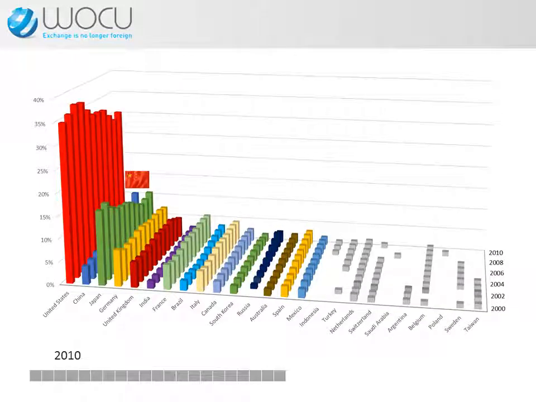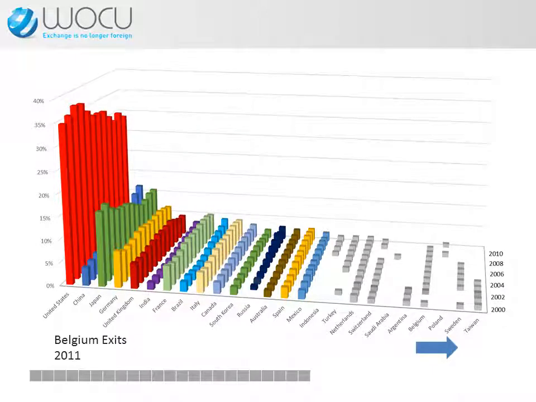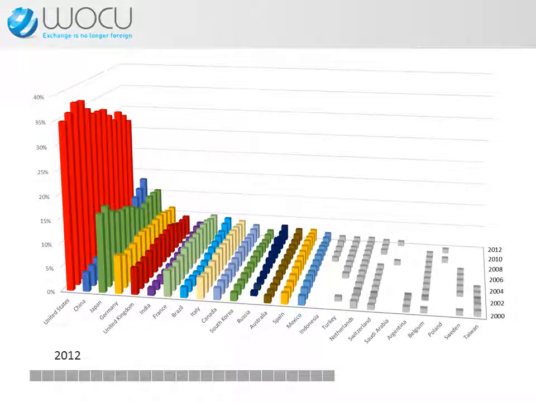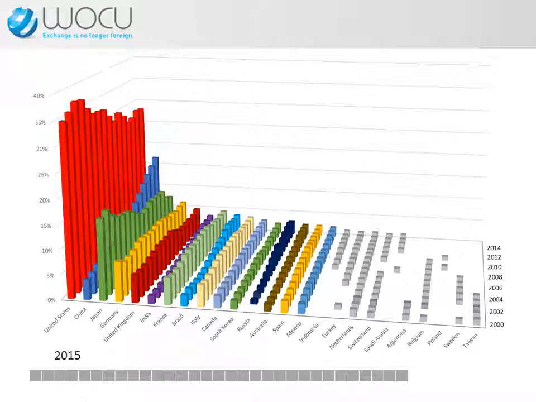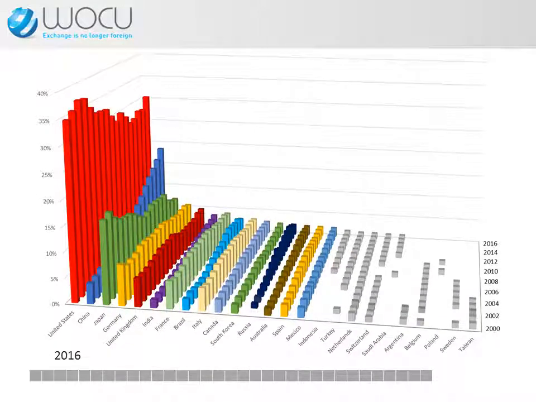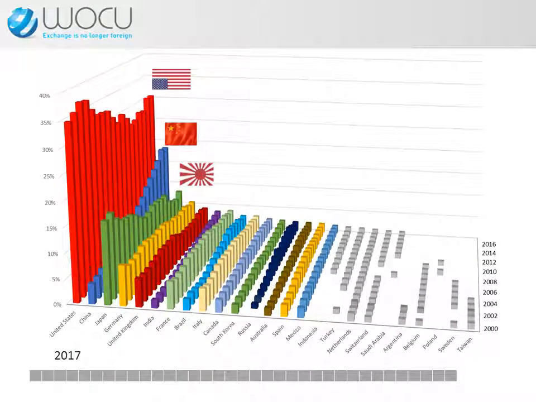China's rise appears inexorable, as is Japan's decline. Belgium can't keep up with increasing globalisation. China's meteoric rise appears largely complete for now.